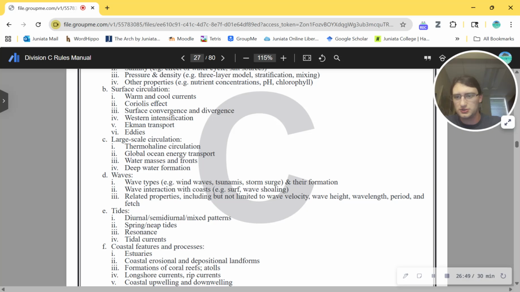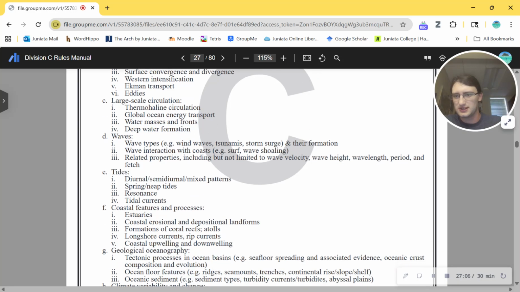Global ocean energy transport, water masses and fronts, deep water formation. I don't know what that means, but what does it mean, like how deep water forms? It gets cold and then sinks down. Okay, interesting choice of words there. Waves, wave types, wave interactions with coast. That's interesting. I remember wave types and the properties and parts of a wave and stuff. I don't remember this part though.